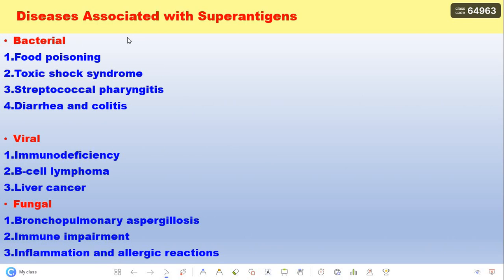Diseases associated with superantigens can be concluded as follows. Bacterial: 1, food poisoning; 2, toxic shock syndrome; 3, streptococcal pharyngitis; 4, diarrhea and colitis. Viral: 1, immunodeficiency; 2, B cell lymphoma; 3, liver cancer. Fungal: 1, bronchopulmonary aspergillosis; 2, immune impairment; 3, inflammation and allergic reaction.